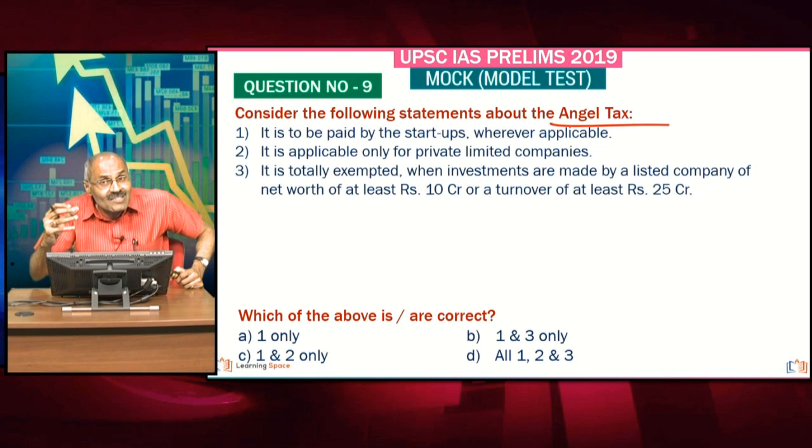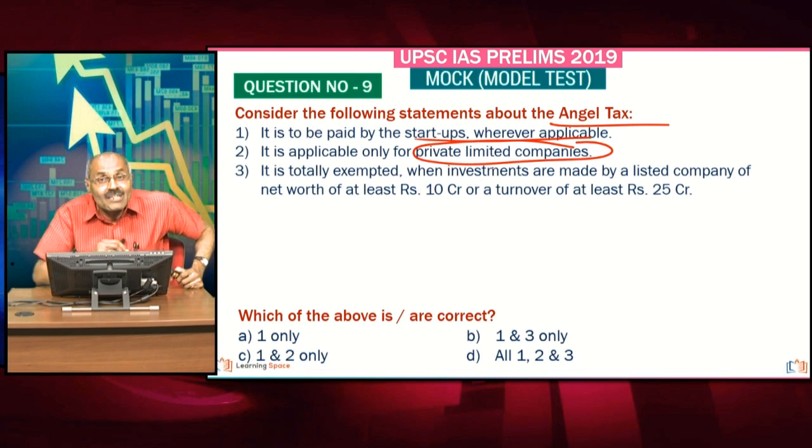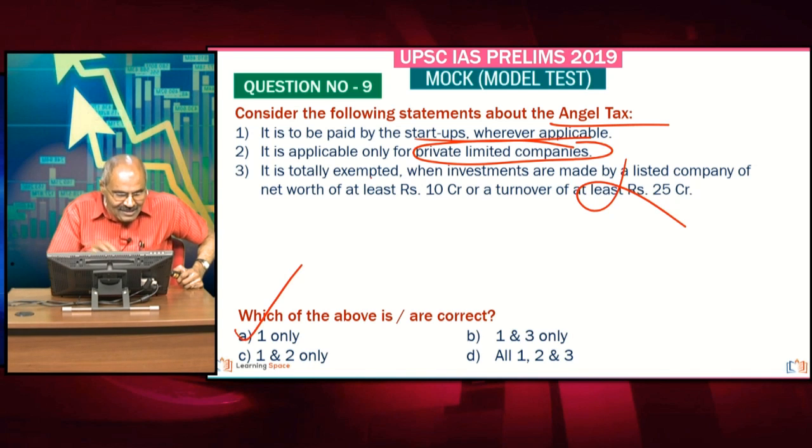And look at the statements. It is to be paid by the startups wherever applicable. Absolutely correct. It is applicable only for private limited companies. Absolutely wrong. As per the guidelines, it is for unlisted companies. Unlisted companies can be private limited or public limited. That is the catch in the second statement. Third statement, of course, the net worth and turnover both are given wrong. Right friends, 1 only is correct here.